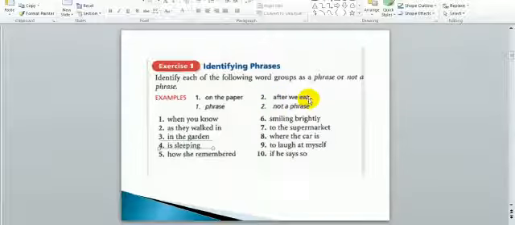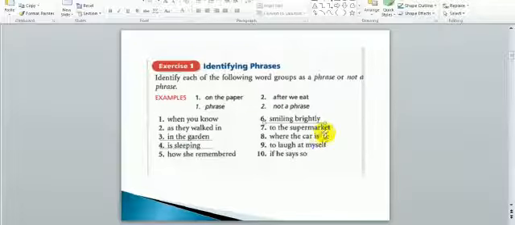After we eat. We have the subject, we, and eat the verb, that's why it is not a phrase. Smiling brightly. Do we have any subject here? Smiling is the verb, brightly is an adverb, and there is no subject, that's why it is a phrase.